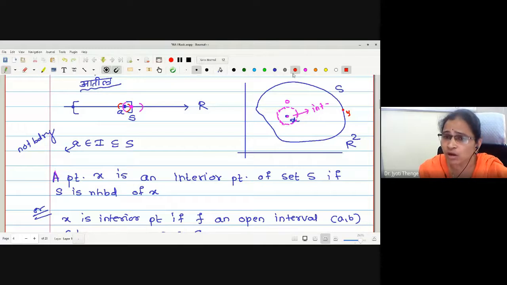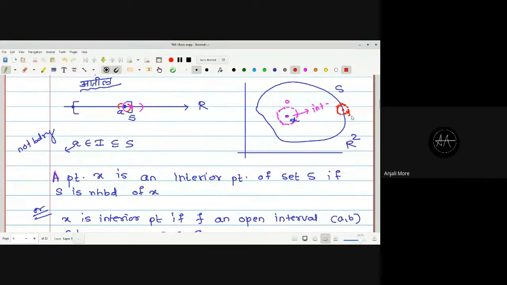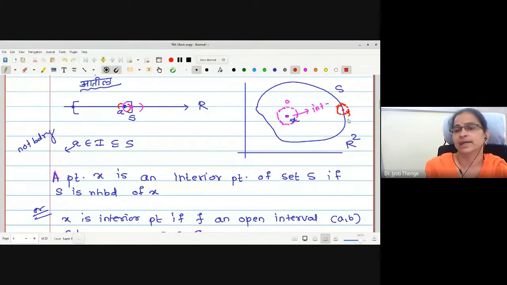However small an open disk you draw, as small as possible, does the disk come into S? No. Therefore, this Y is not interior. This Y is not interior. Okay?